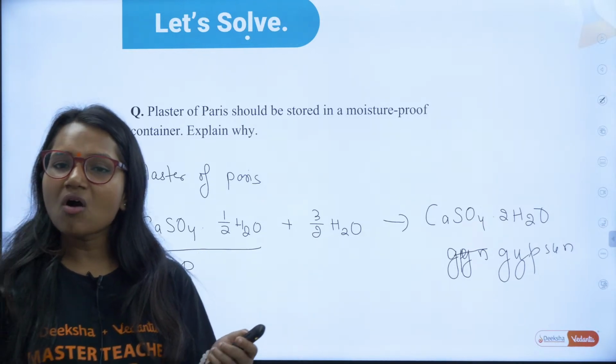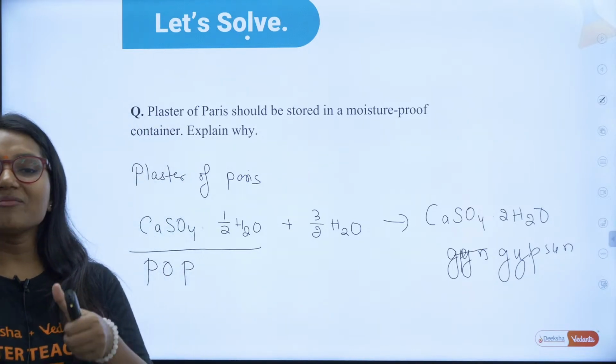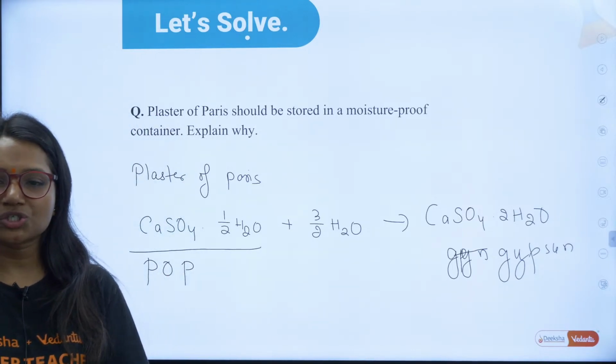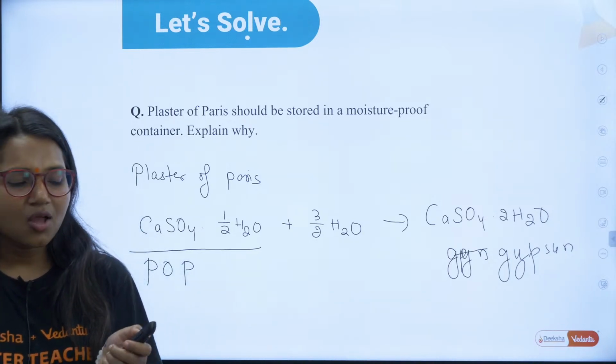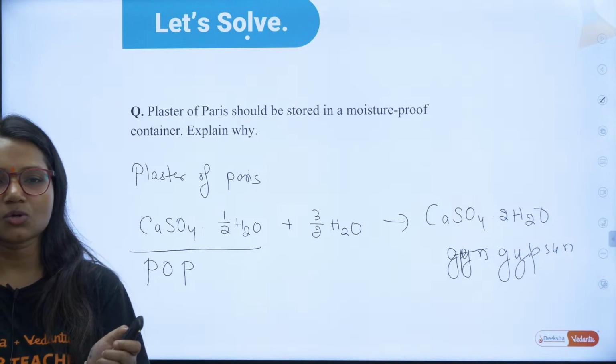Right? Can I move forward to the next question, guys? Do give me a thumbs up if you have understood this question, and can I move forward to the next one? Yes? Okay. So here is the next question.